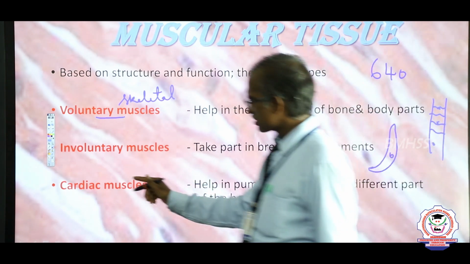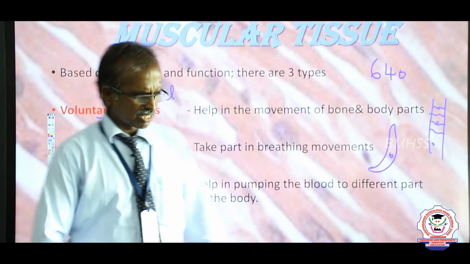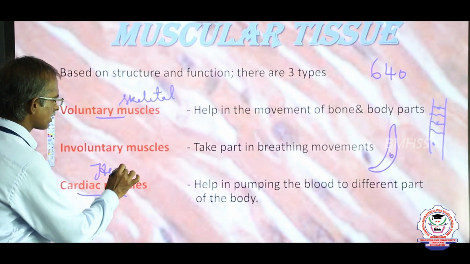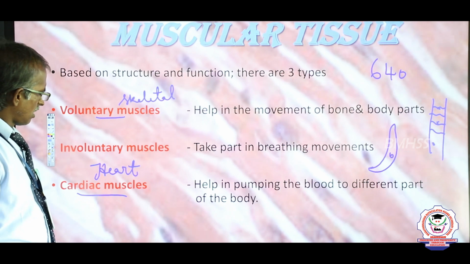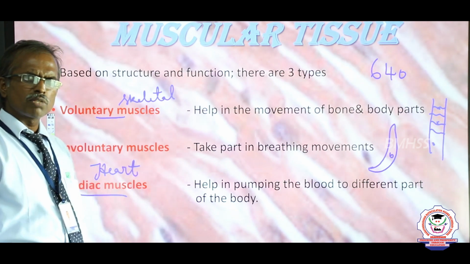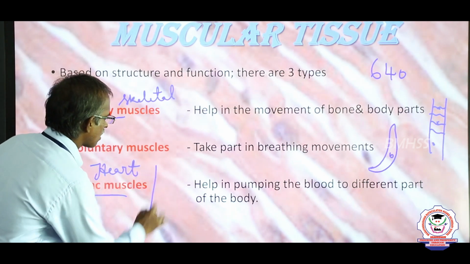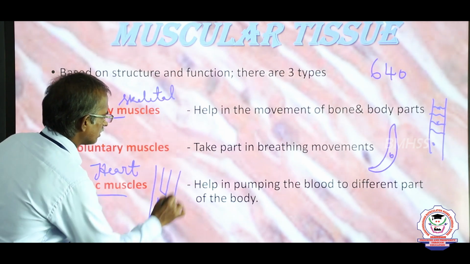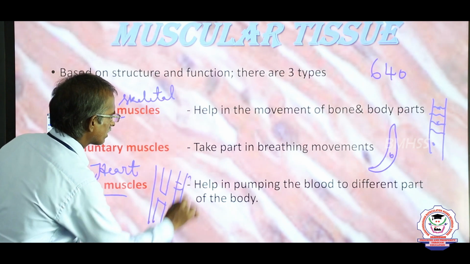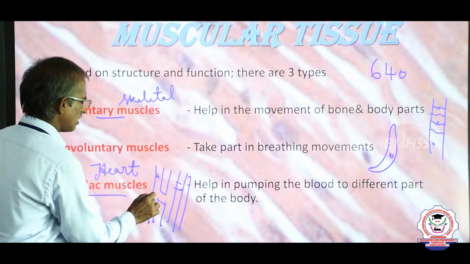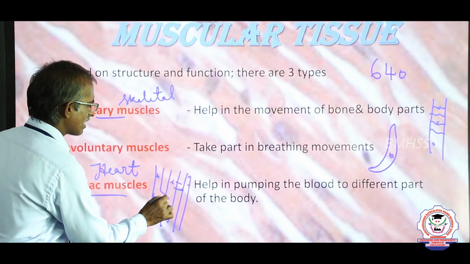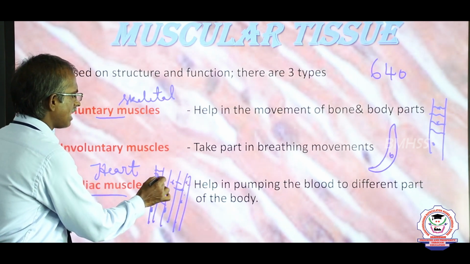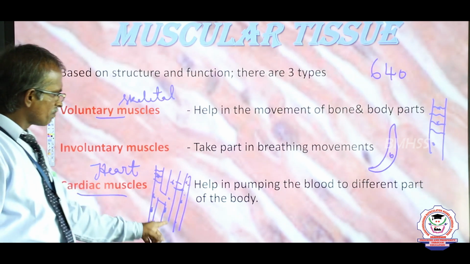Next we go for cardiac muscle. Cardiac muscle is found exclusively in the wall of the heart, the strongest muscle in our human body. It is long and cylindrical, much branched, obliquely joining. In structure, the muscle is long and cylindrical, banded, with a light band and a dark band seen, and much branched.